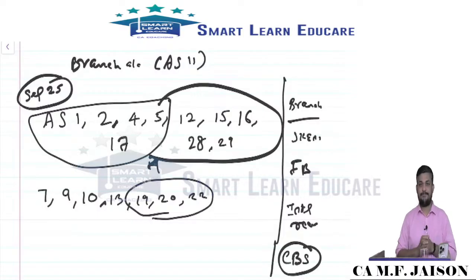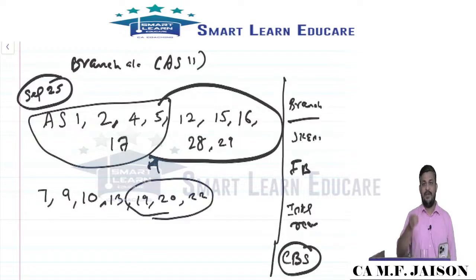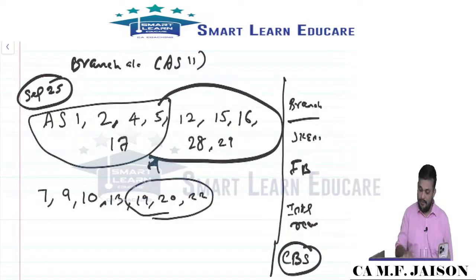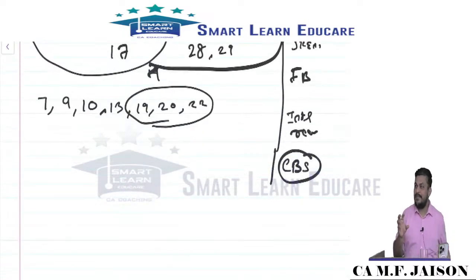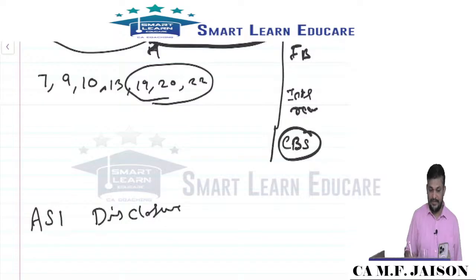Revision we will start. When we do revision, I don't want to go fast and just cover. We will teach in a simple manner, as if you have not done much preparation. In that manner only I would like to go about. So we are starting with AS1, disclosure of accounting policy.